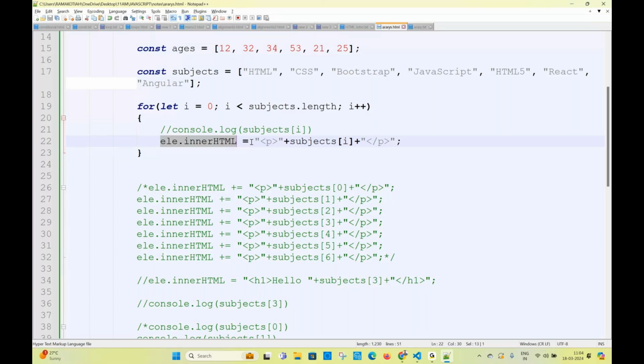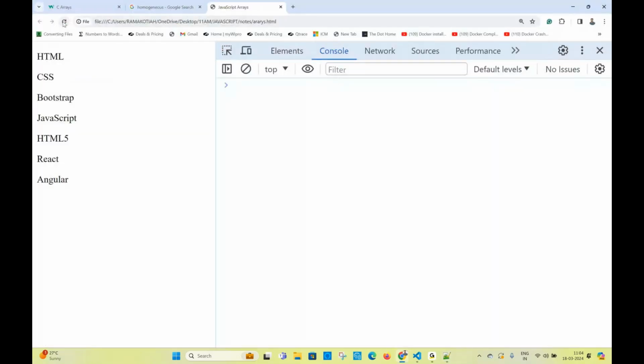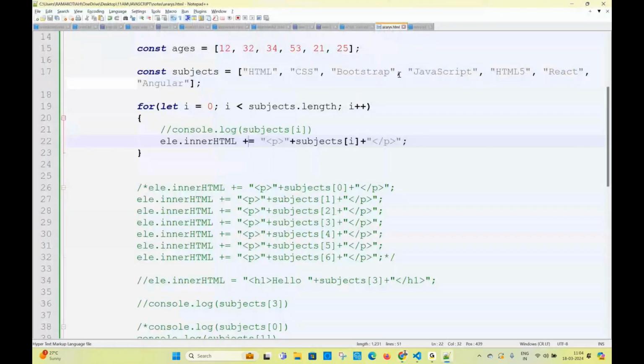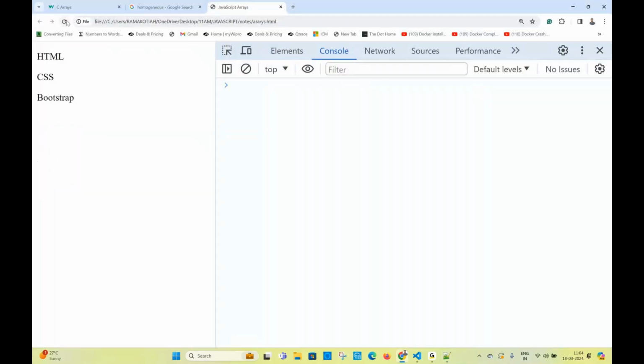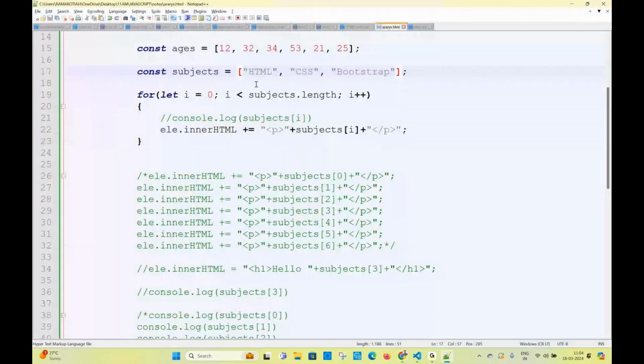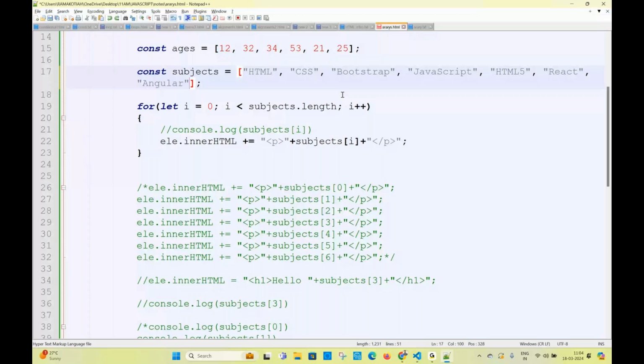So then what you have to do? You have to keep the plus symbol here. In the loop, it will be concatenated, right? So if we refresh, getting all the subjects now. Now you reduce the size of the array. Earlier you had undefined, na. Now you reduce, how many values are there in the array? 3. Now how many things should be printed? Only 3. There is no undefined. Why? Because this loop is iterated only 3 times, because 3 values. If you have more values, yeah, it will iterate more values also like this.